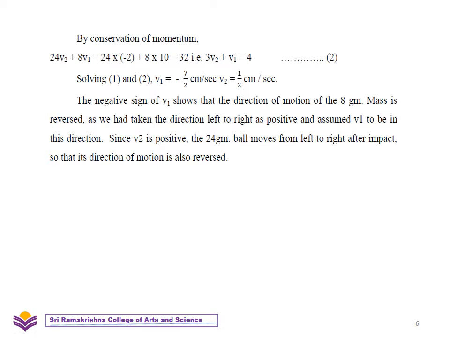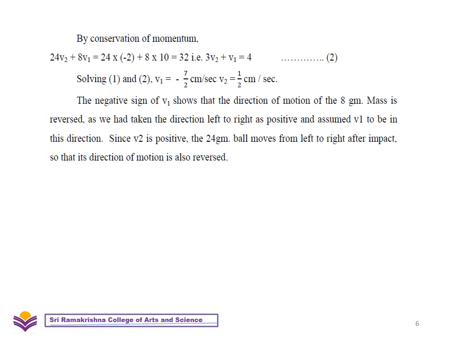The negative sign of v1 shows that the direction of motion of the 8 gram mass is reversed, as we have taken the direction left to right as positive and assumed v1 to be in this direction. Since v2 is positive, the 24 gram ball moves from left to right after impact, so that its direction of motion is also reversed.